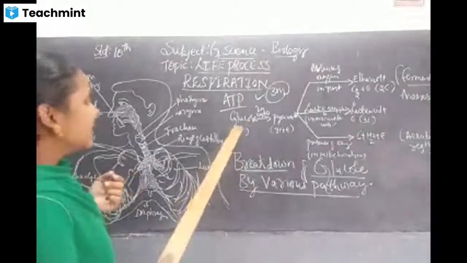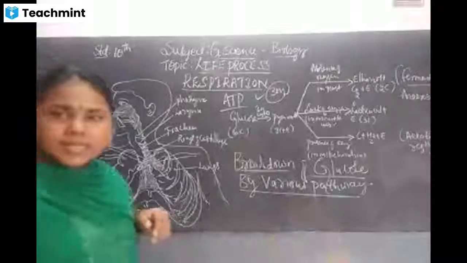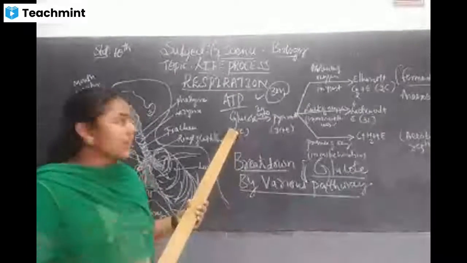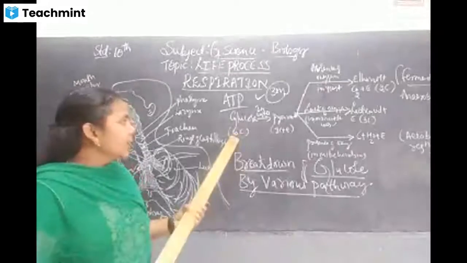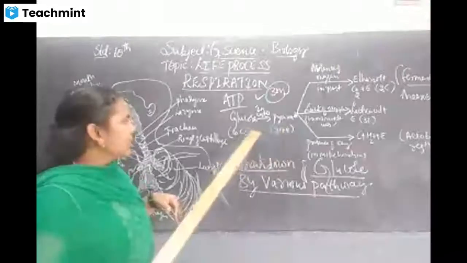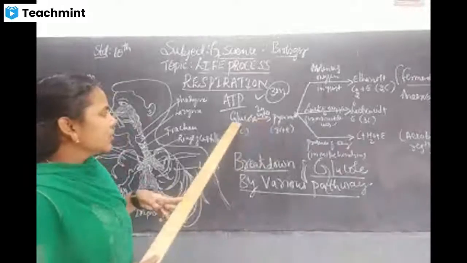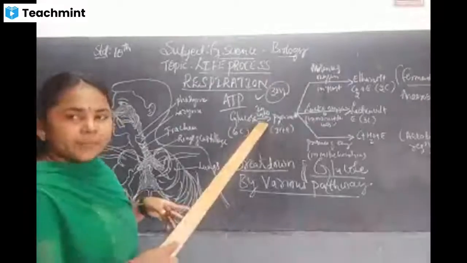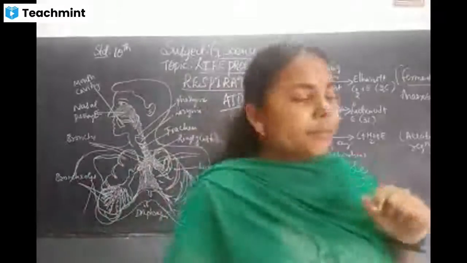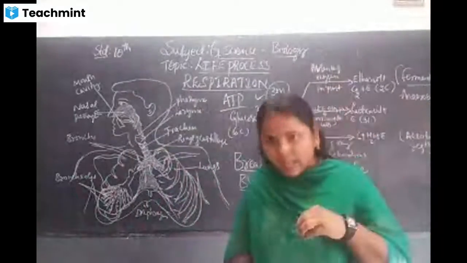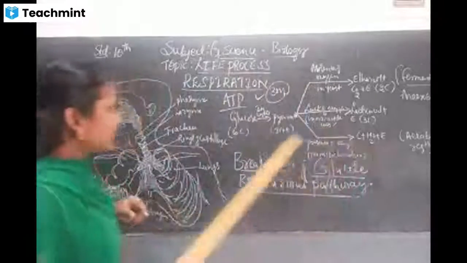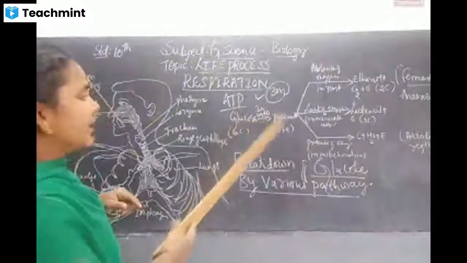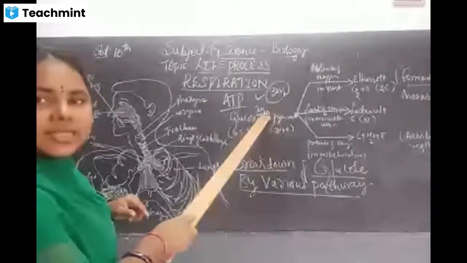In the body there are 6 molecules of carbon present. How are these 6 molecules converted into pyruvate? Look at this diagram, there is an arrow mark. The glucose is converted into pyruvate with the help of the cytoplasm. In plants, a process happens with the help of the chloroplast, but in human beings it happens in the cytoplasm. So the glucose is converted into pyruvate in the cytoplasm.